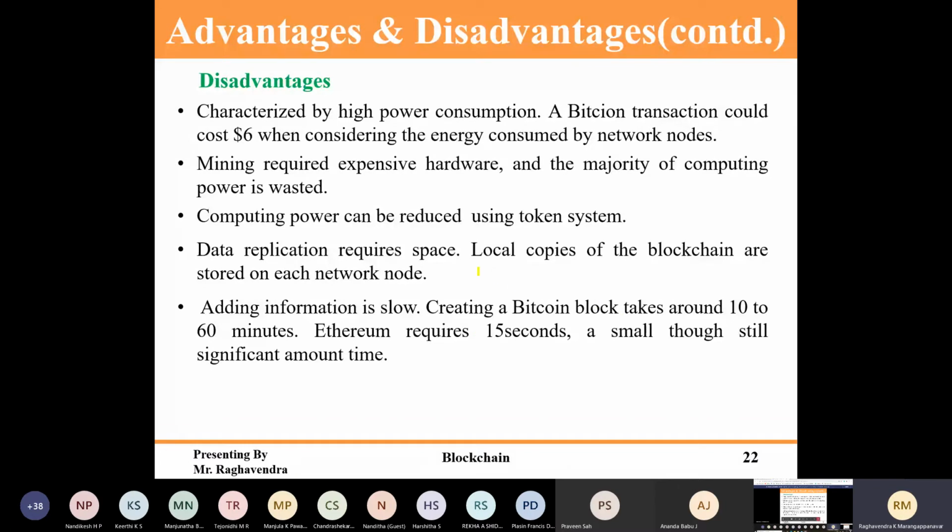In order to reduce that computational power, there are many algorithms, but those algorithms are not that efficient. That is one thing. And for a smaller amount of transactions, you have to store a lot of data. It's not like one data, it's a complete transaction that has to be verified by a miner. Once that transaction is accepted, then only it will be added to the block. These are some of the disadvantages.